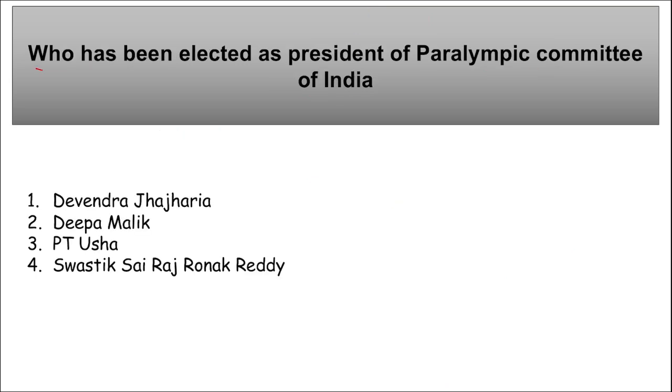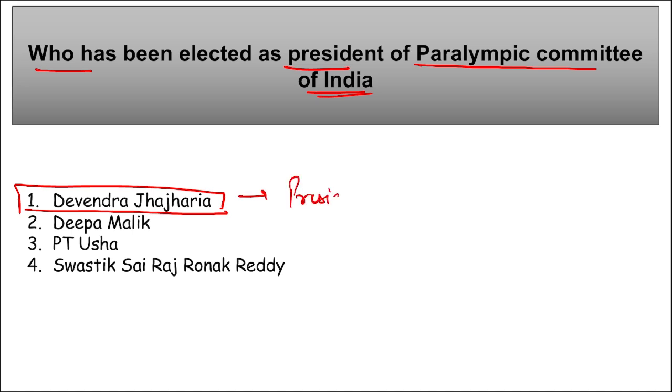Who has been elected as the president of Paralympic Committee of India? So Devendra Jajaria has been elected as the president of Paralympic Committee of India. Right? He succeeded whom? He succeeded the para athlete Deepa Malik, correct, as the president of Paralympic Committee of India, whose term ended on 31st of January 2024. Right? Important, take a note of it. Apart from this, remember, Devendra Jajaria was honored with Padma Shri in 2012, Padma Bhushan in 2022 in the field of sports.